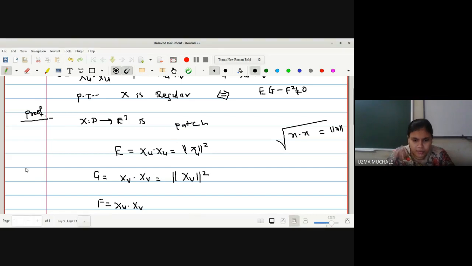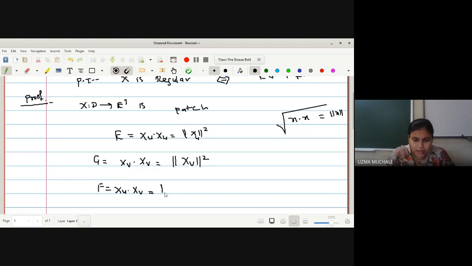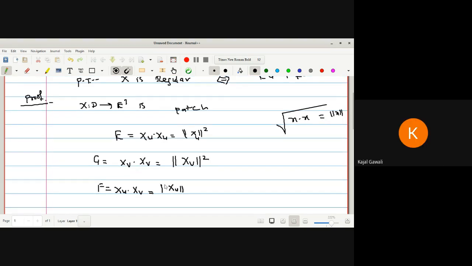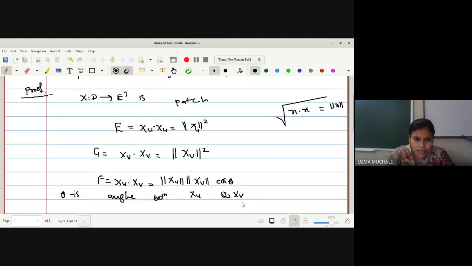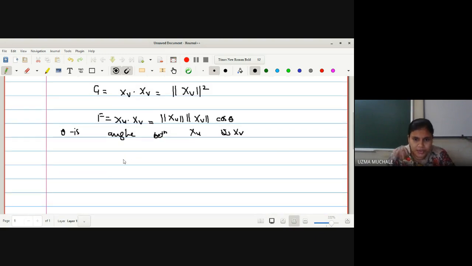Again by the dot product, what you can write, a dot b? कसं लिहिता येते a dot b? Norm of a, norm of b, and cos of theta. What do you mean by this theta? Theta is an angle between xu and xv. Okay, theta is an angle between xu and xv.